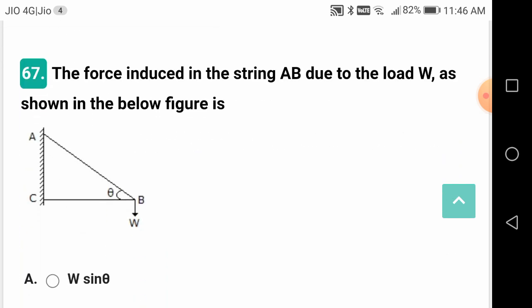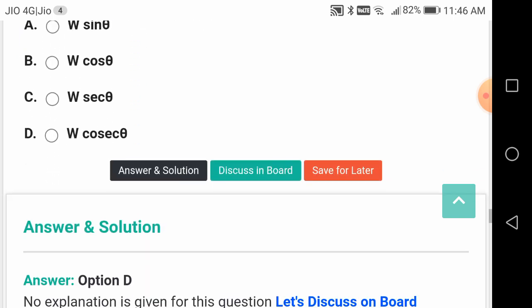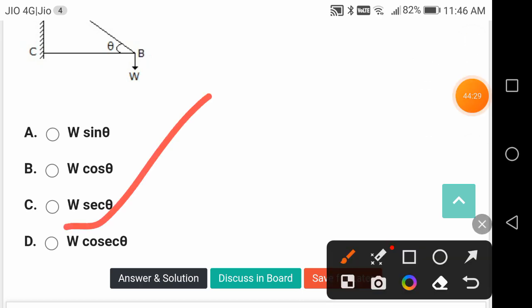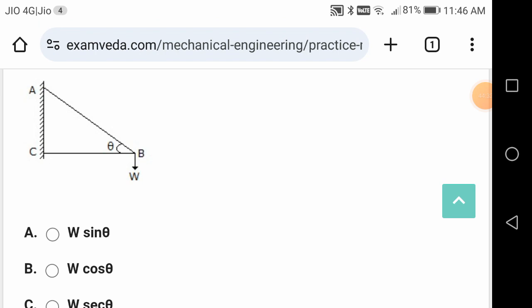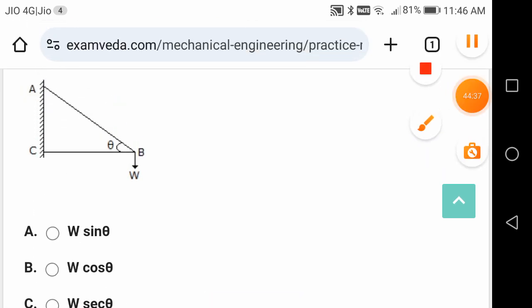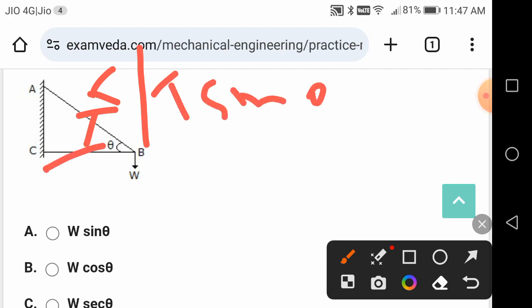The force induced in the string AB due to the load W as shown in the figure is what? It is W cosec theta. Here it will be balanced by, let us say, T cos theta and T sin theta.